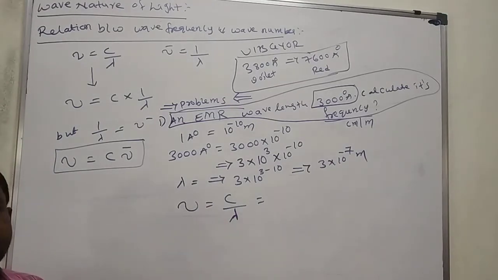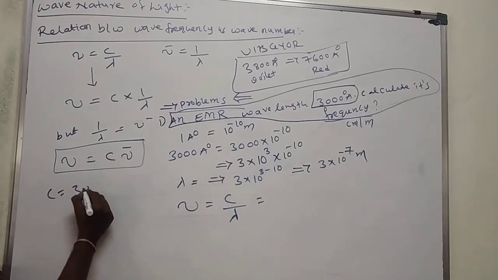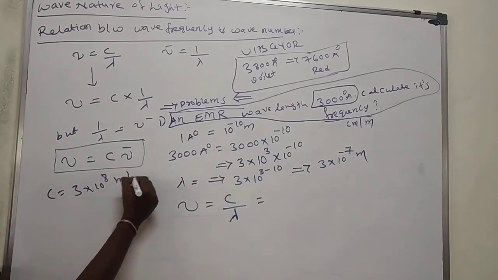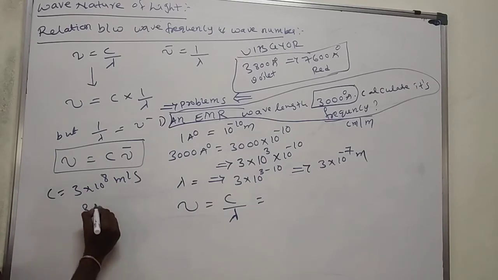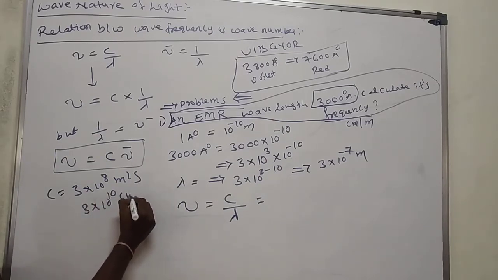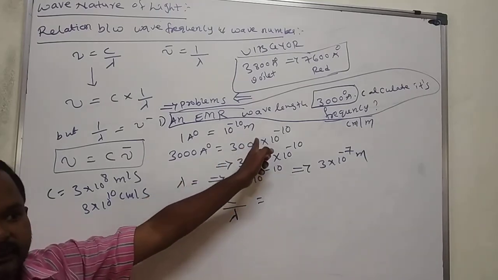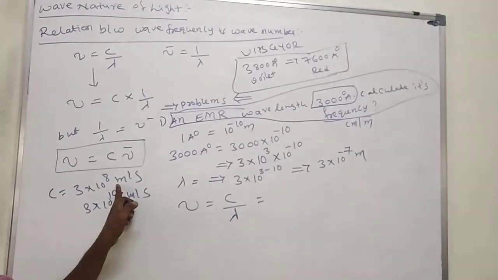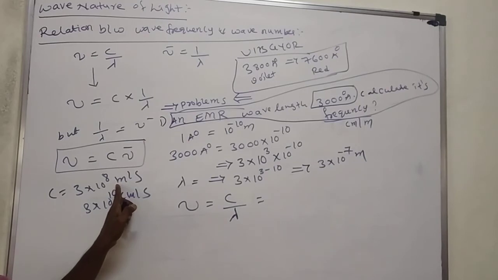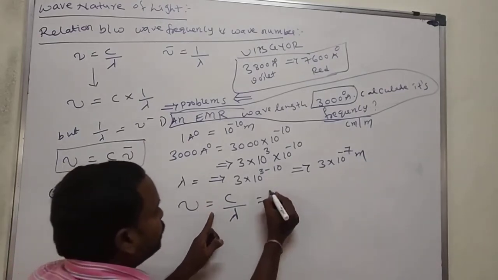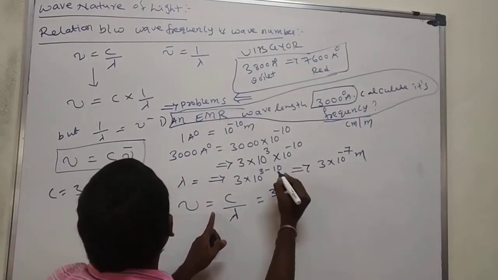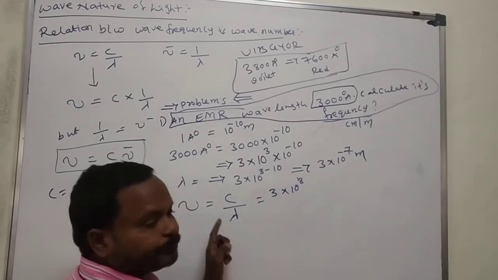What is C in meters? C is equal to 3 into 10 to the power of 8 meter per second, or 3 into 10 to the power of 10 centimeter per second. Which do you take here? Meters. So here also you take meters per second. C is equal to 3 into 10 to the power of 8.